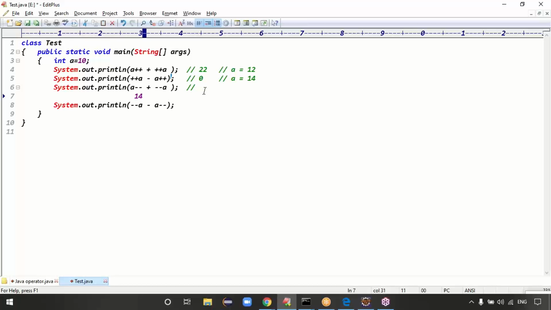14. Basically, it's post increment, post decrement. Post decrement means this is 14. After 14, this value becomes how much? 13, right? After this line, 13. This is called pre-decrement. 13 becomes 12, right? Then 12 plus 14 is what? 26, right? Then how are you saying 27?